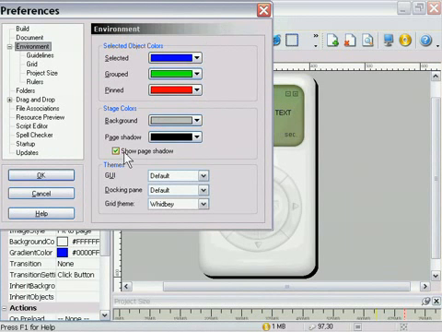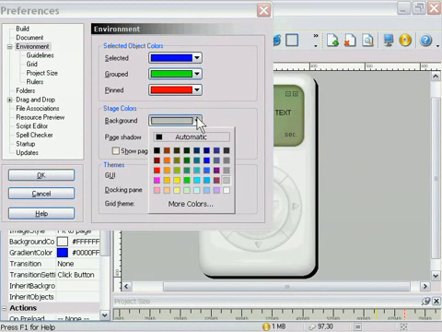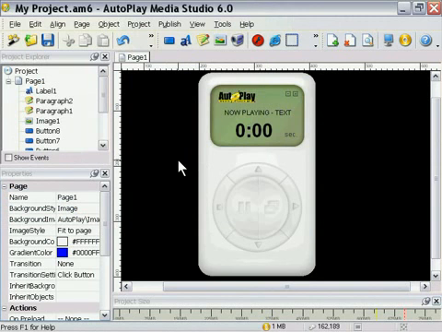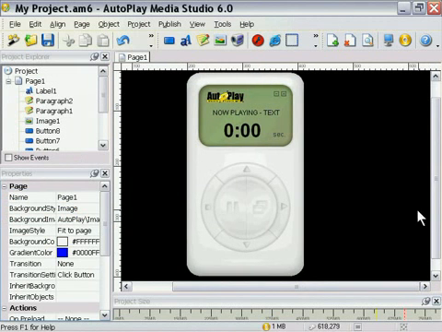Let's go ahead and turn off the page shadow. And let's change the background to black since we have a nice white project here, and that'll give us a really strong contrast. And you would do, of course, the opposite if you were working with a dark project. You would change the background to white, so on and so forth. It just basically gives you a little more control over your design environment.